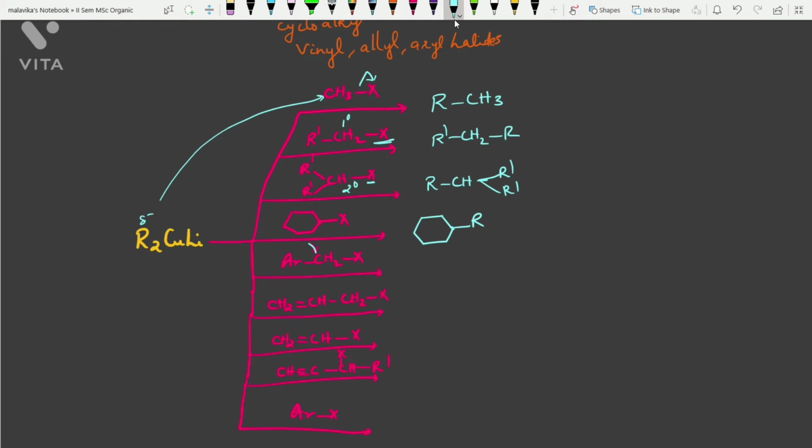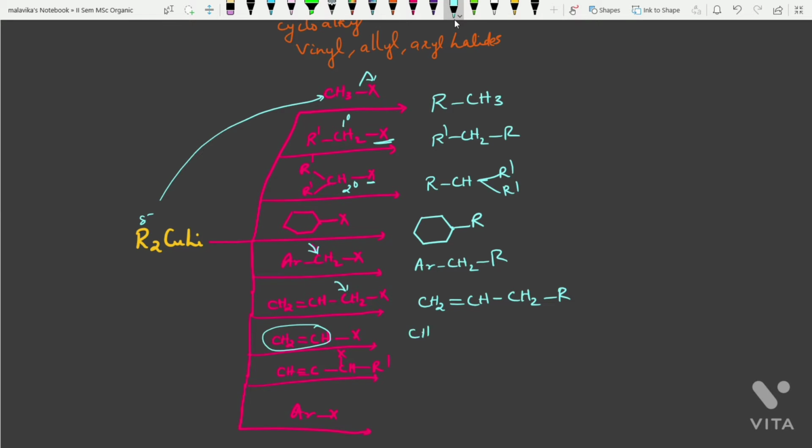Now this is the benzylic carbon, and this benzylic halides also will react with Gilman reagent replacing this halide. So you will be getting ArCH2R as the product. Now this is the allylic carbon, and this is an allylic halide, and the product that you will be getting is CH2R. Similarly, this is a vinylic group and this is a vinylic halide. The product that you will be getting is CH2CHR.